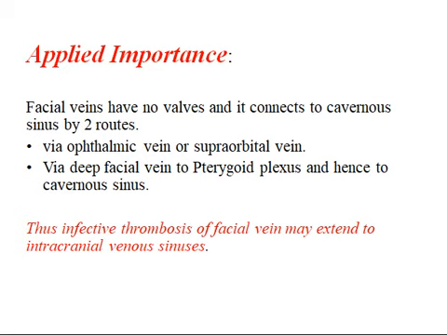Importance of the facial vein. The facial vein has no valves and it connects to the cavernous sinus by two routes. Number one, via the ophthalmic vein or supraorbital vein. Second, via the deep facial vein to the pterygoid plexus and hence to the cavernous sinus. So it means infective thrombosis of the facial vein may extend to the intracranial venous sinuses and can lead to cavernous sinus thrombosis.